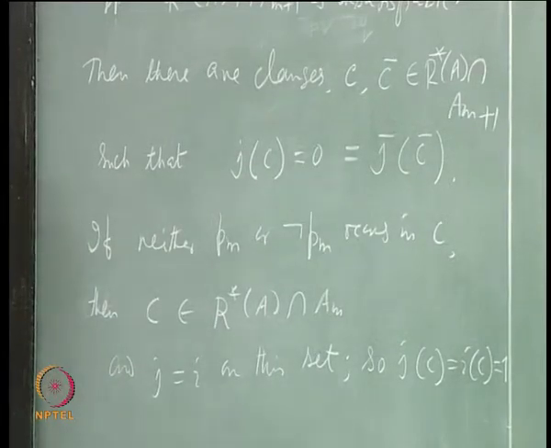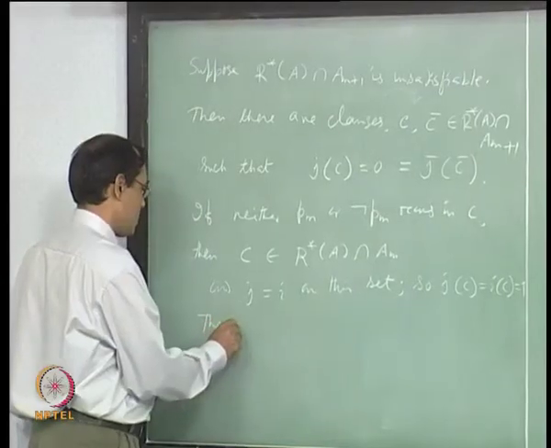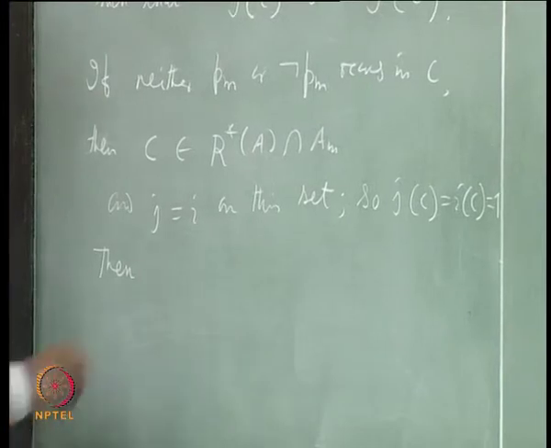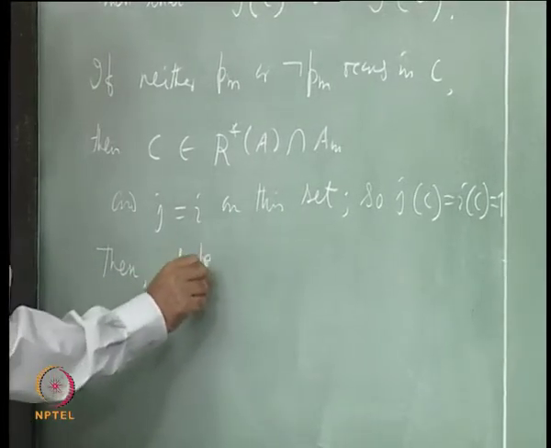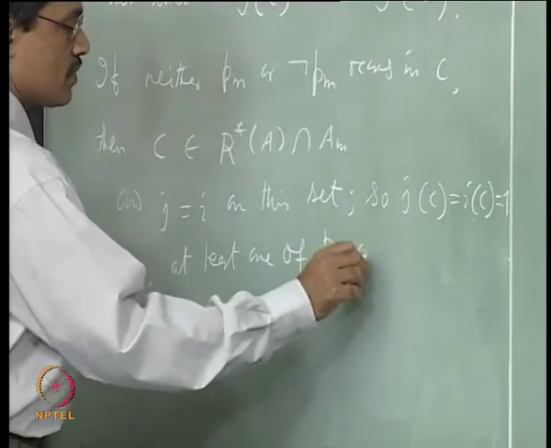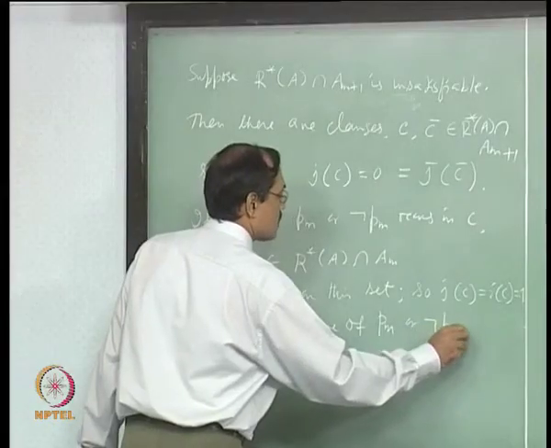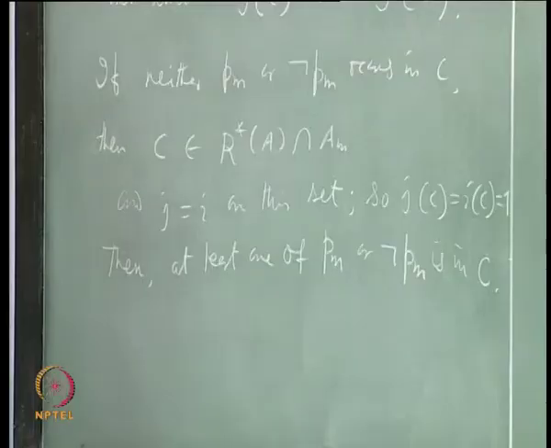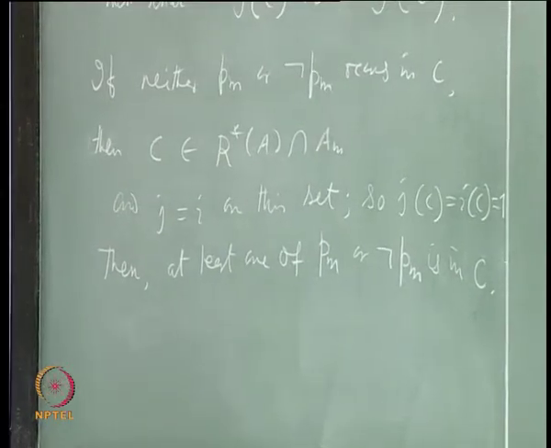Okay. So, what is our conclusion? At least one of them occurs, fine. Then at least one of PM or not PM is in C. So, we will not say occurs, it belongs to C. C is a set now, it is a clause, fine.